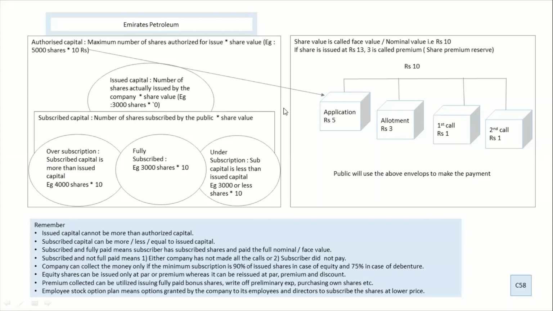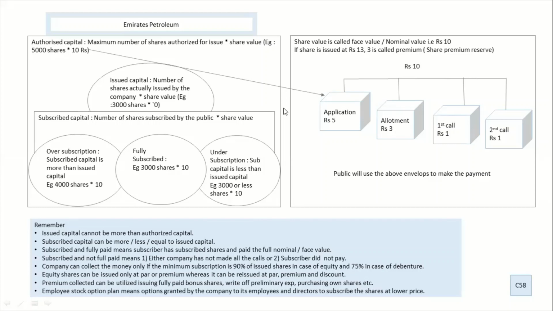Let's look into the very first slide to understand the theory part of this chapter. Let us assume that a new company is getting formed called Emirates Petroleum. The promoter goes to the government department and tells the plan, and the government says that, looking into the plan, we can give you an authority to collect 50,000 rupees from the public.